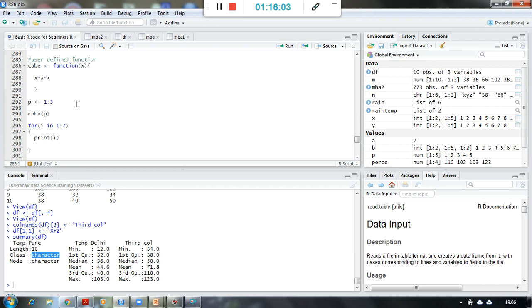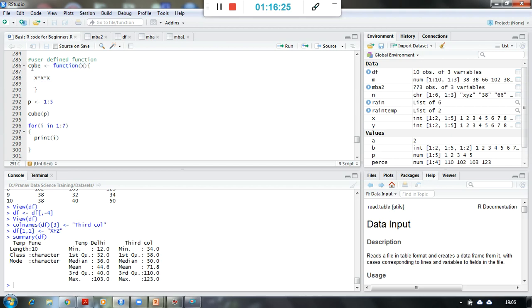And now let us understand how to define a user defined function, how to declare a user defined function, right? So here what I am saying is I am creating a function called cube. Let us assume that this function is not available in R, and it is not, to my belief. So the cube function is not available, so I am writing a cube function over here.